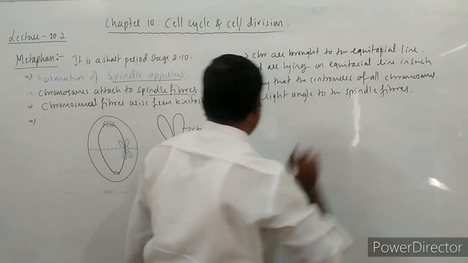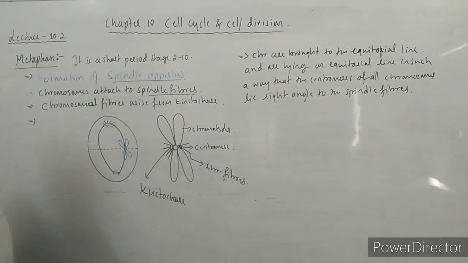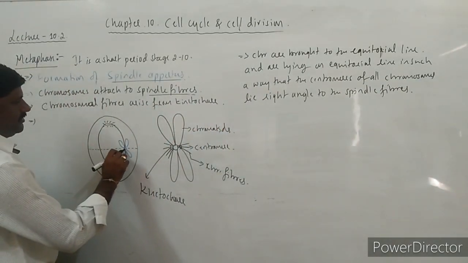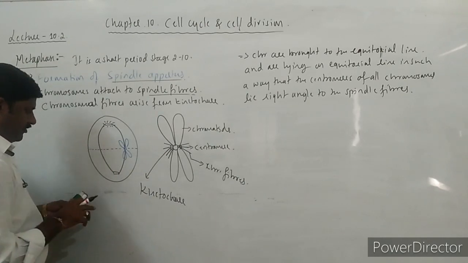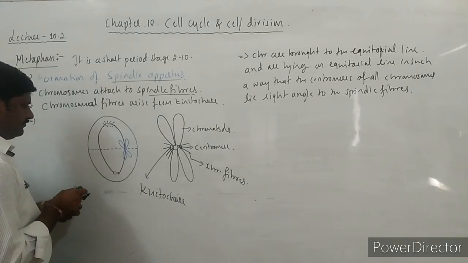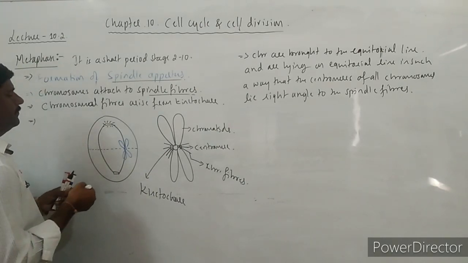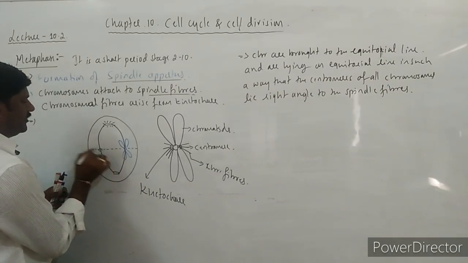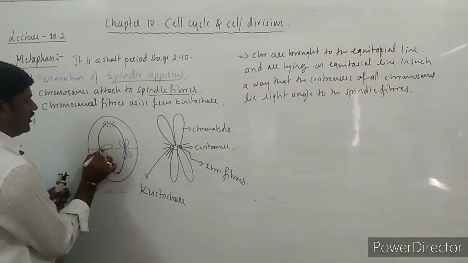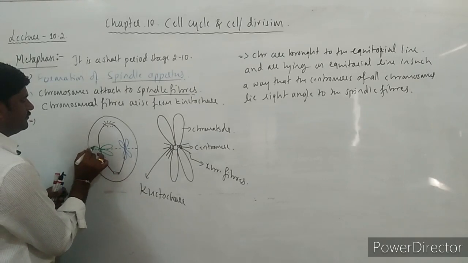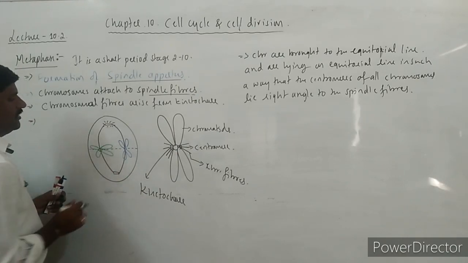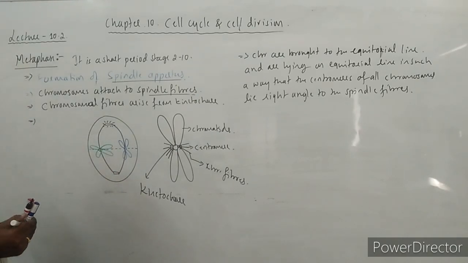See here, the chromosomes are lying just like this, right? And one more chromosome I shall draw over here. See, this is also the centromere of one chromosome. It is lying like this. Okay, this is one chromosome.